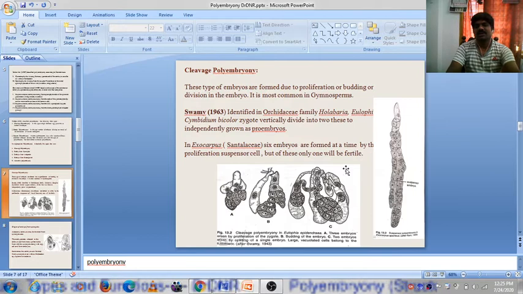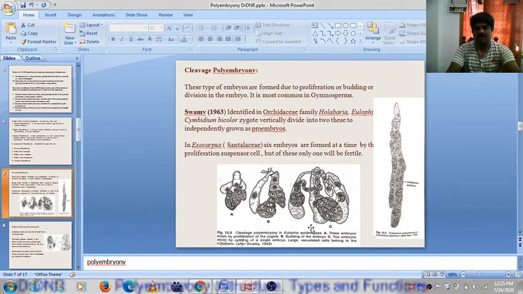And these are the examples. Here we can see Eulophia polyembryony, where you can see the split suspensor. And here is suspensor polyembryony in Exocarpus. The suspensor is divided into two parts, and these form the two embryos.